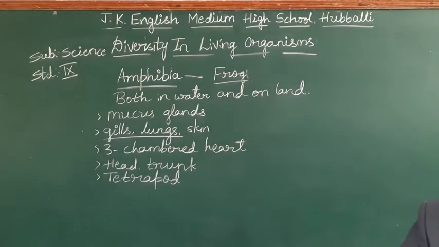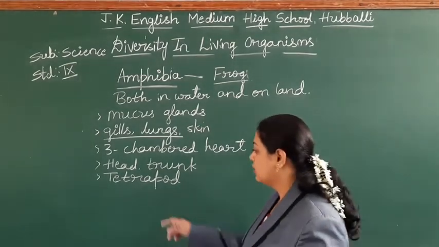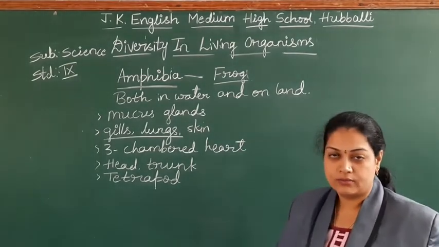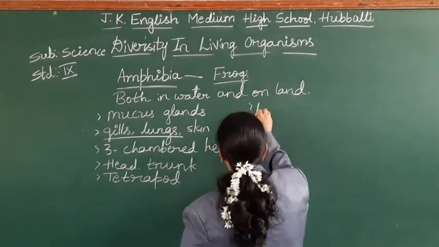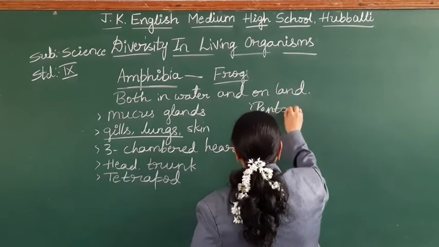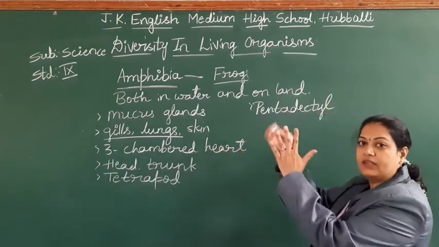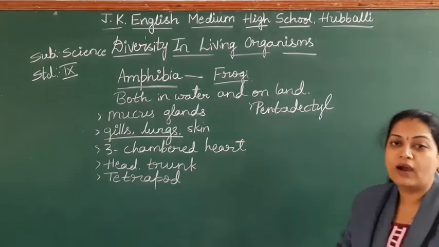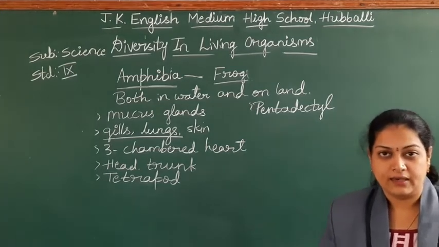How many limbs does it have? 4 limbs, the first land vertebrate. So it is called tetrapod. And each one has 5 digits, that is called pentadactyl. The limbs are with the digits, 5 digits are there, so we call it pentadactyl.